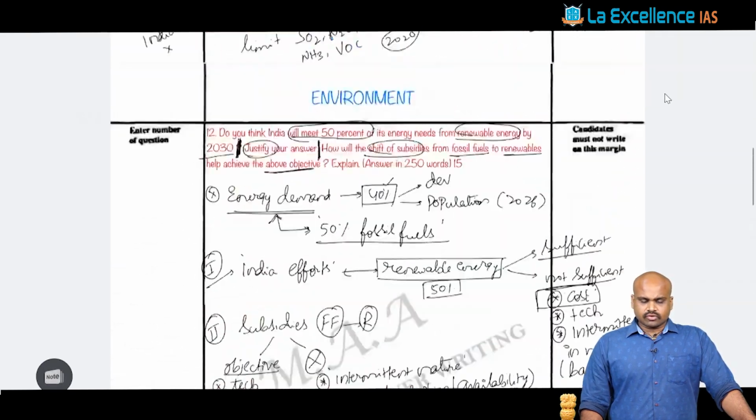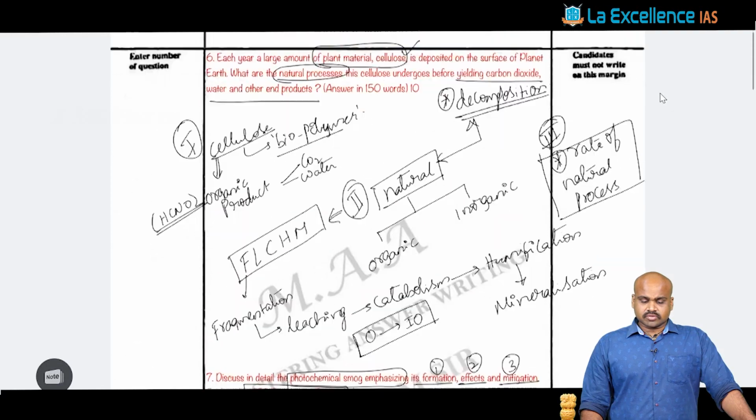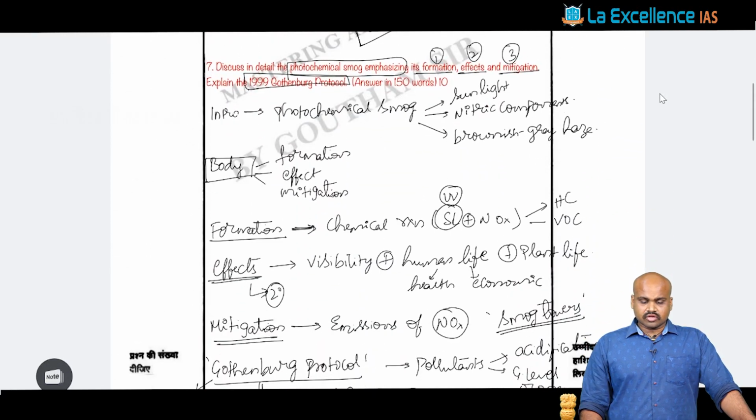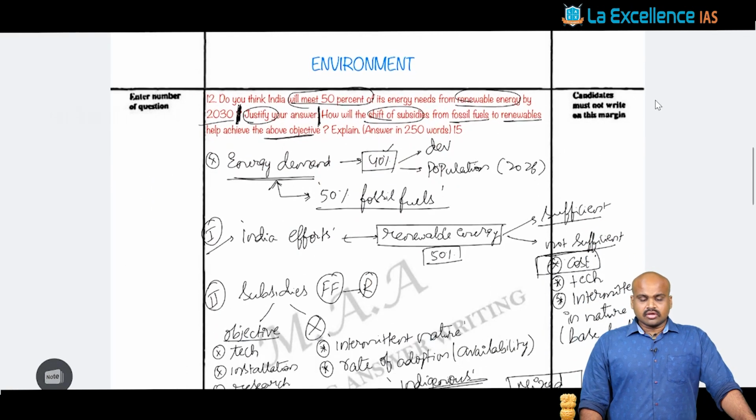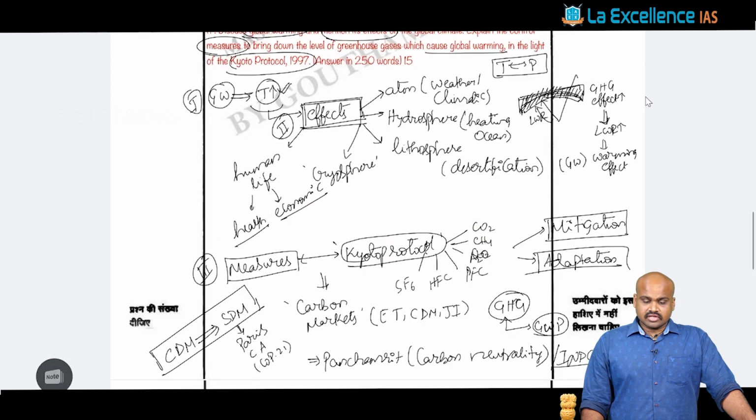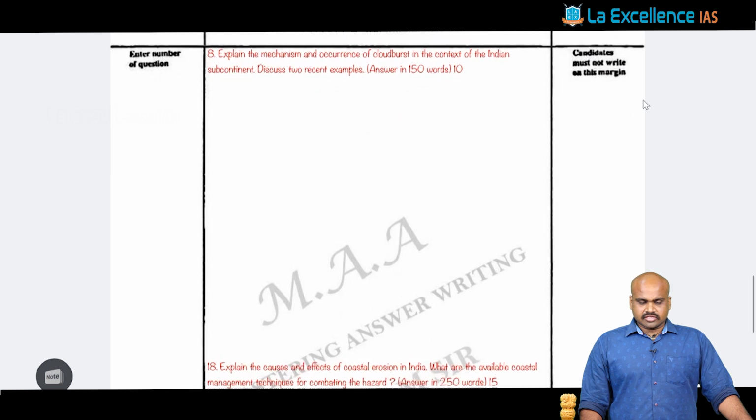Then with these four questions of discussion, one with respect to the plant material cellulose, then photochemical smog, then renewable energy, that is question number 12, and question number 17, we finished the environmental section. Now moving on to the disaster management part.